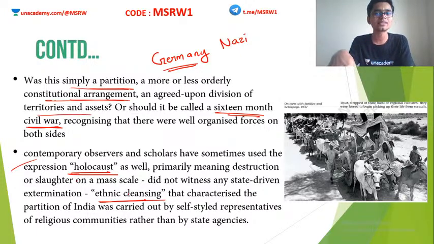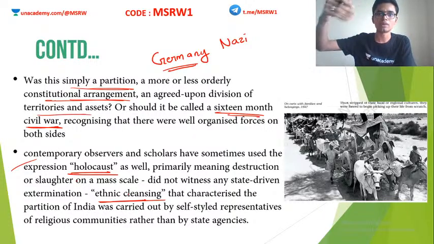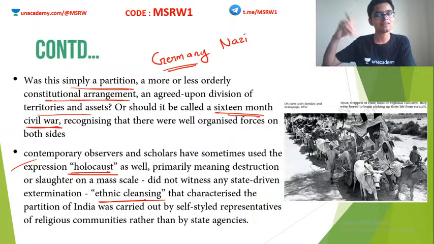But in India's case, it was not the state, because nobody knew what was going on. Most of the violence and riots that happened in India were led by self-styled communal agents. It was not the Indian National Congress or the Muslim League or the British who did all these things or who asked the people to do all these things. Most of these happened by self-styled leaders, communal leaders, religious communal leaders. Okay, we will look into them in the following slides and you will get a better idea.